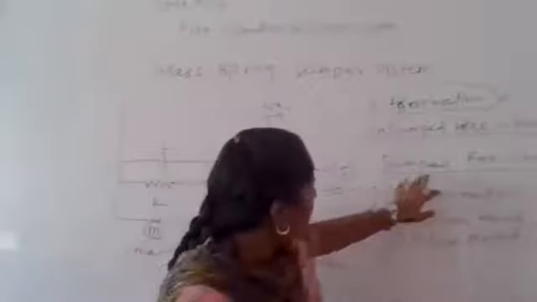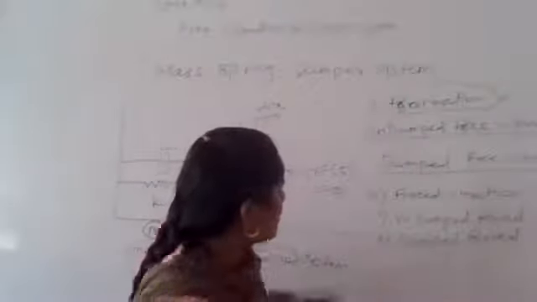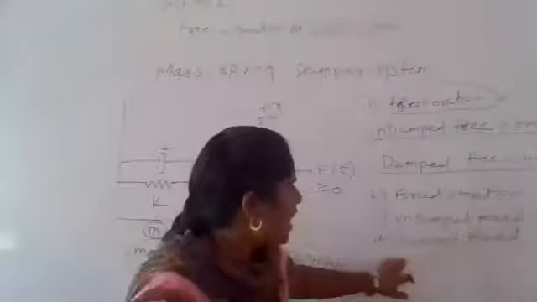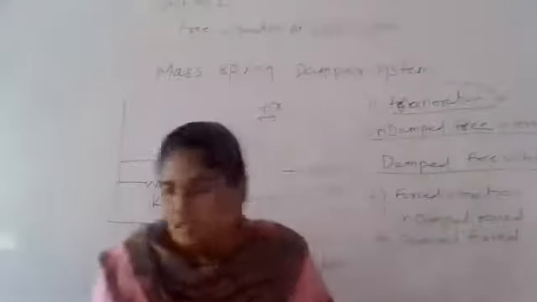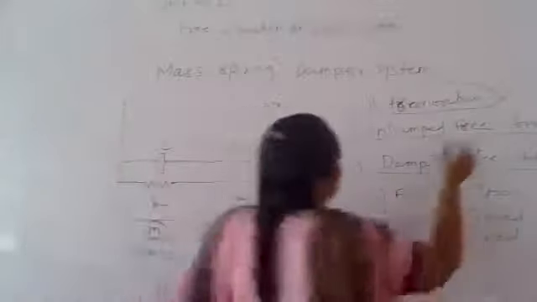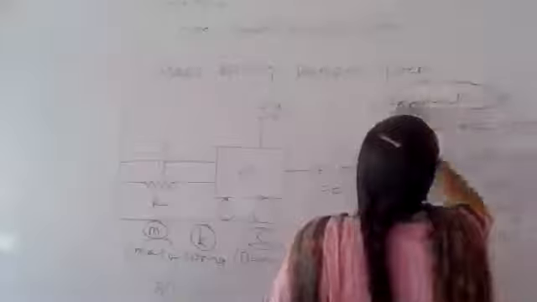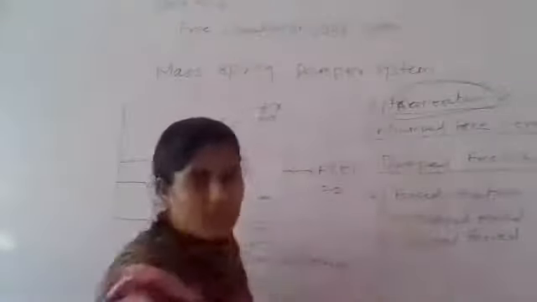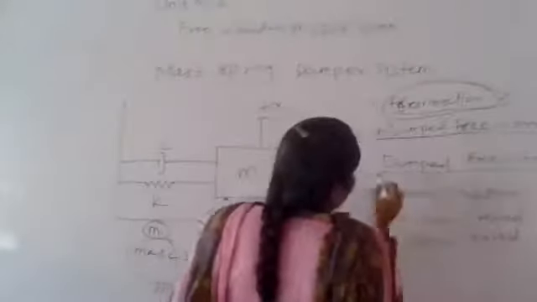Based on this, you can see the forced vibration. The first one is the undamped forced vibration, and the second is the damped forced vibration. Note that in Unit 2, we only go for free vibration, which covers two types under the damped and undamped system: the undamped free vibration and the damped free vibration.